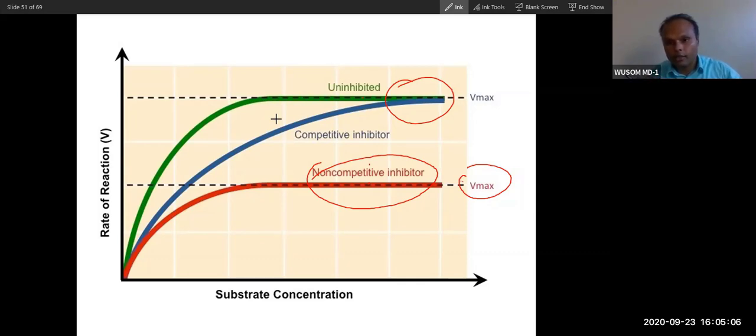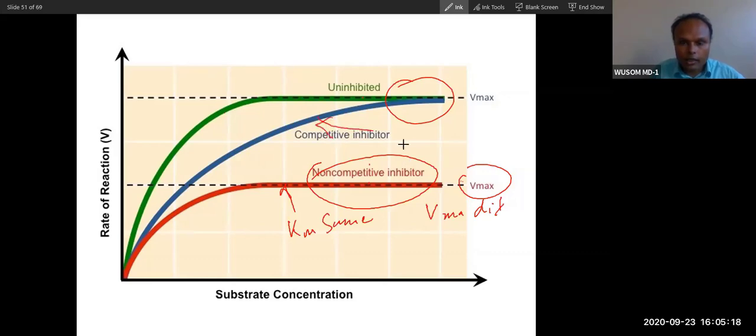Non-competitive: Vmax different, Km same. When you compare with this one, here Vmax is the same and Km is different. So that is what you have to memorize.